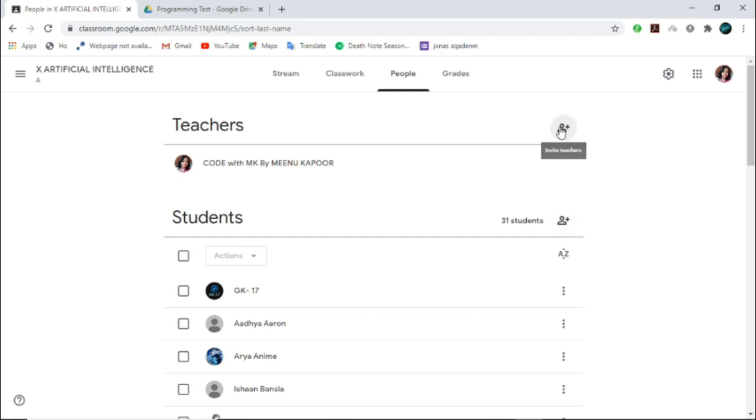You can add teachers also. If in one class I have created only a single group for all the teachers, then we can add other peer teachers also.